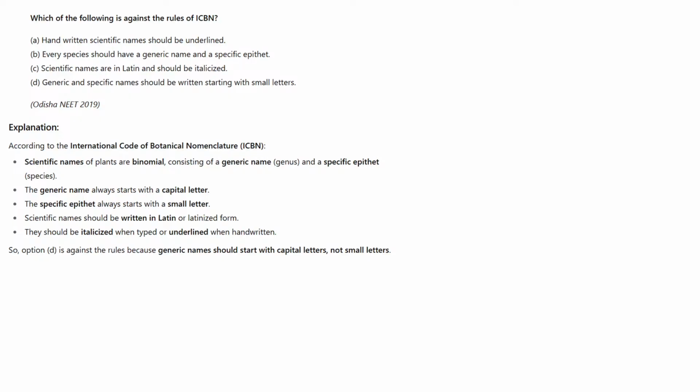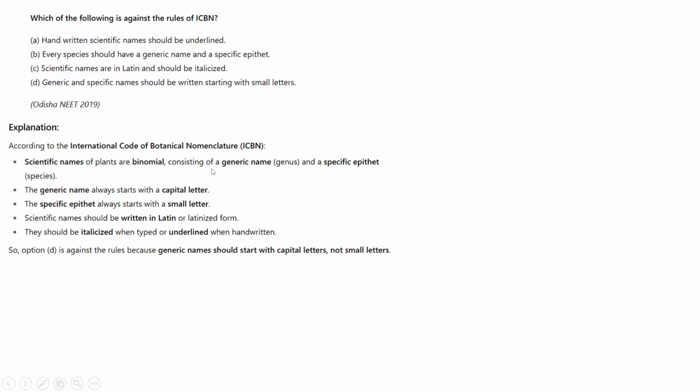And option D, generic and specific name should be written starting with a small letter. So both generic and specific name should start with a small letter. It is not correct. It's against the International Code of Botanical Nomenclature.